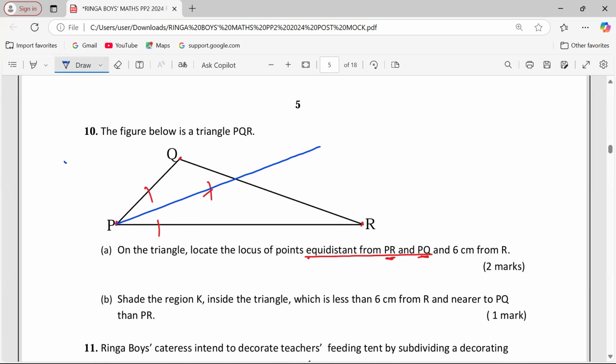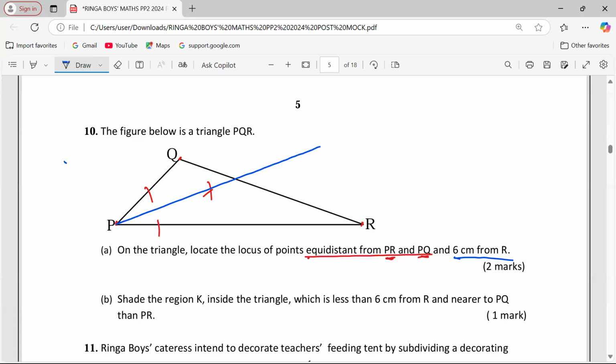Then there is another locus that we've been told to draw. The locus of points 6 centimeters from R. The locus of points which are at a given distance from a given fixed point is usually a circle, whereby the radius is the number of units mentioned there. So the locus of all points which are 6 centimeters from R is a circle, R the center, and 6 the radius. So we measure a radius of 6 centimeters.